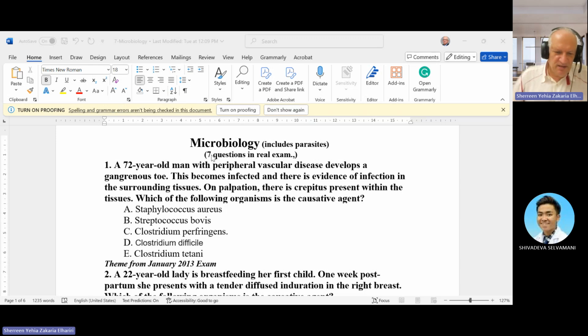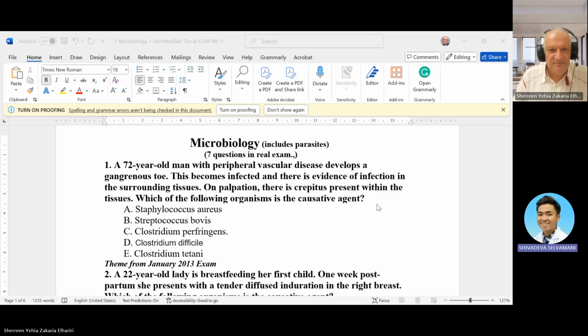So I start. First question: a 72 years old man with peripheral vascular disease develops a gangrenous toe. He becomes infected and there is evidence of infection in the surrounding tissue. On palpation, there is crepitus present within the tissue. Which of the following organisms is the causative agent? So for this question, you need to ask which organism can cause gas gangrene, because the patient has crepitus. So what is your answer?